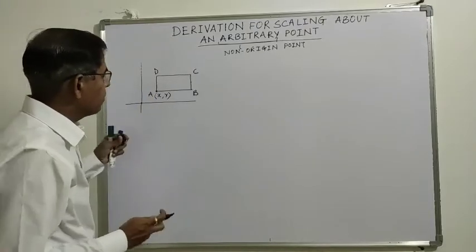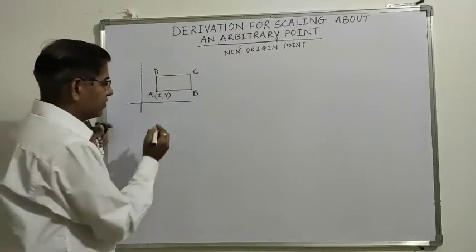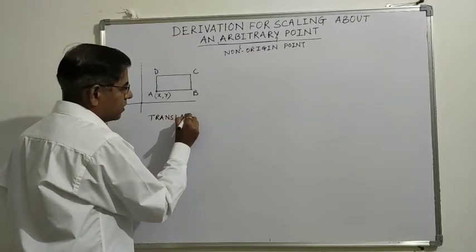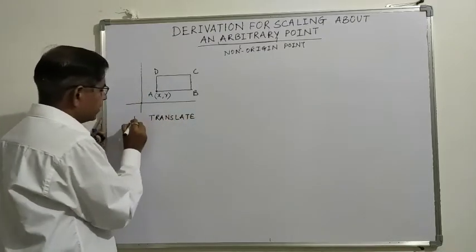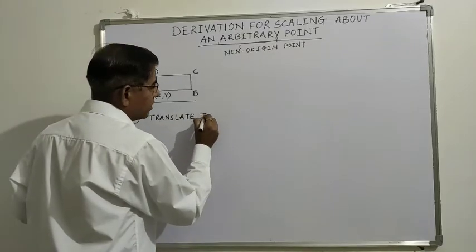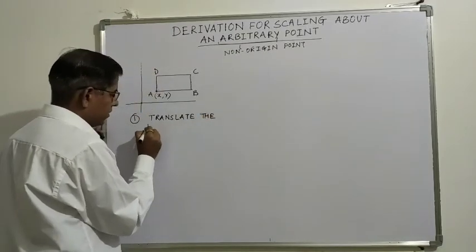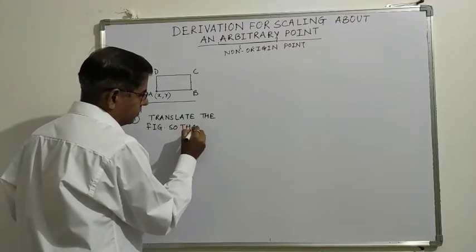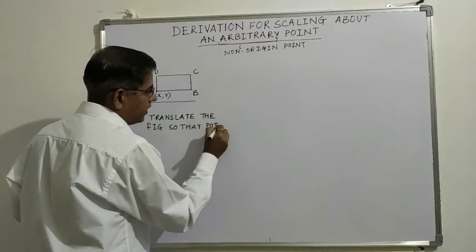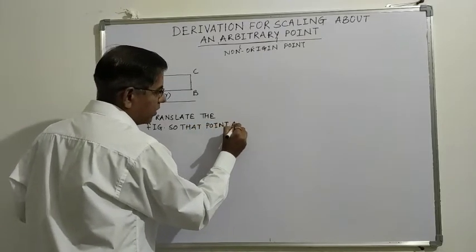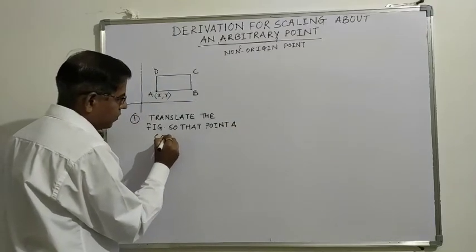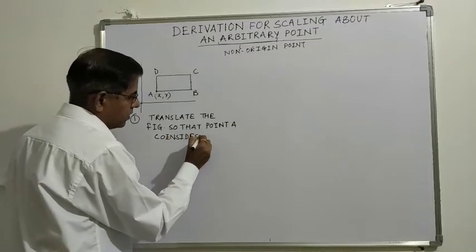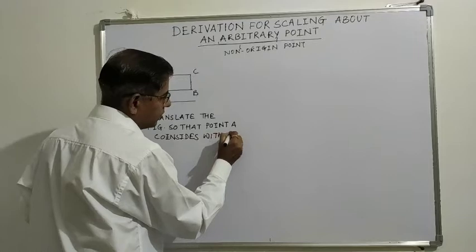So step number one: translate the figure so that point A coincides with origin.